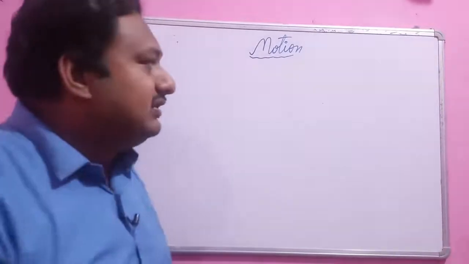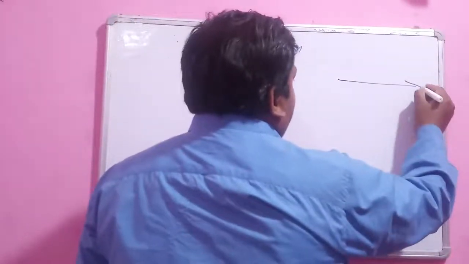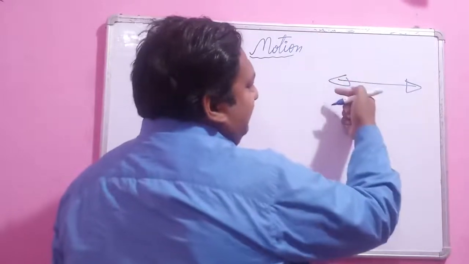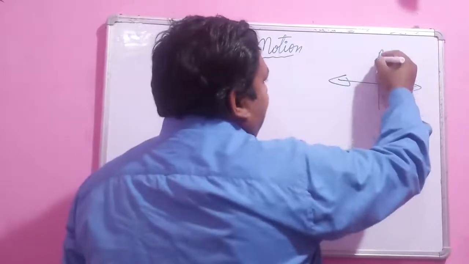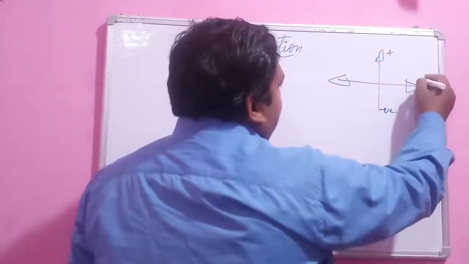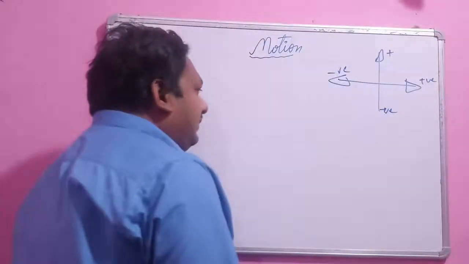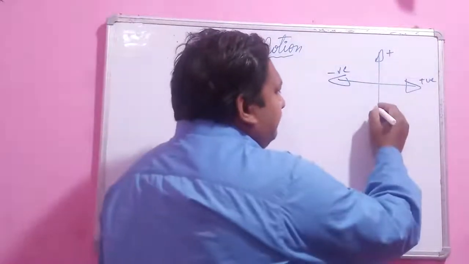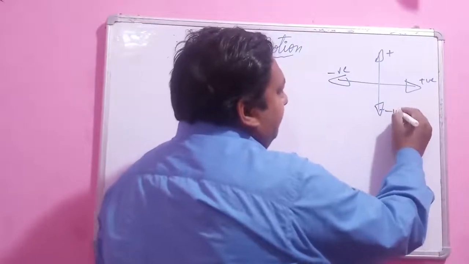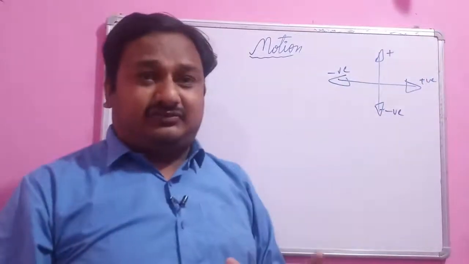For that case, we assume that if the object moves in that direction, it is positive, and this direction is negative. Up direction is positive, this direction is negative. So that is positive and that is negative. And why are we going to introduce positive and negative? Okay, so here positive and negative are the direction.